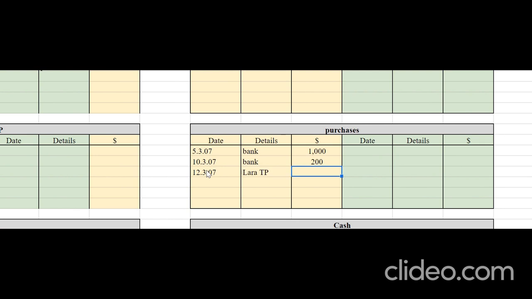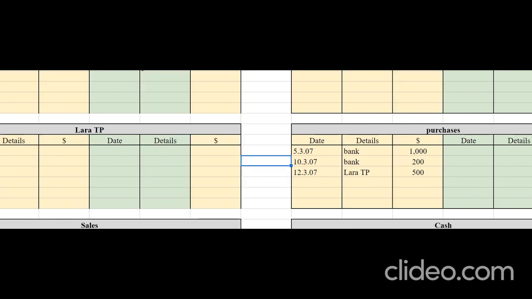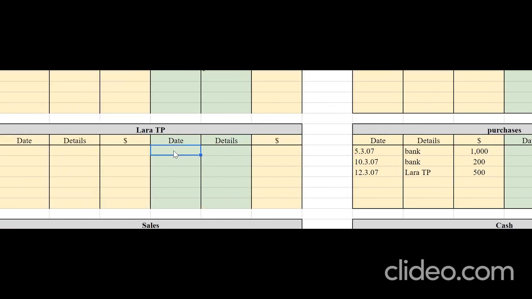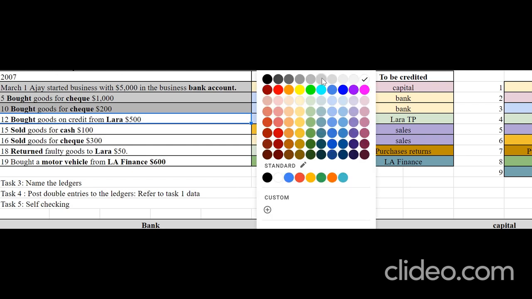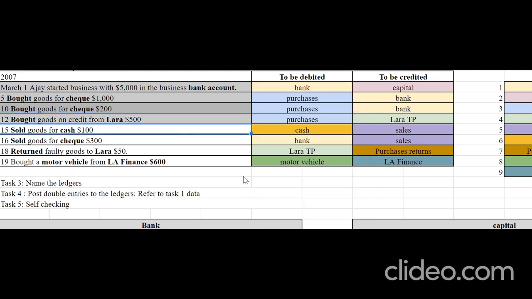Lara is a trade payable and the value of the goods that you purchased is 500. Now this will have a credit entry in Lara's account on 12th. Opposite account's name purchases, followed by the amount 500. Now we are done with the transaction which occurred on 12th.